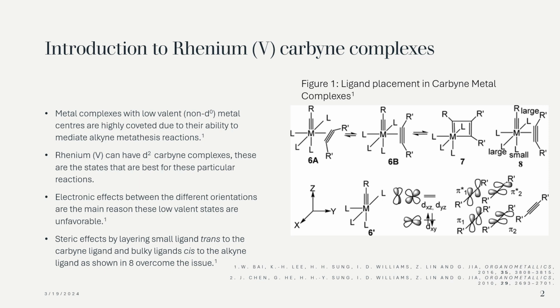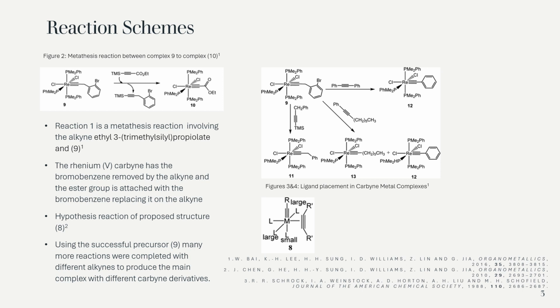So, moving on to the reactions. Reaction 1 is a metathesis reaction involving the alkyne ethyl 3-trimethylsilylpropiolate and the complex 9. You can see the reaction going forward here. The alkyne reacts, takes the bromobenzene and puts it on instead of the ester, and then the ester becomes the new alkyne bond.